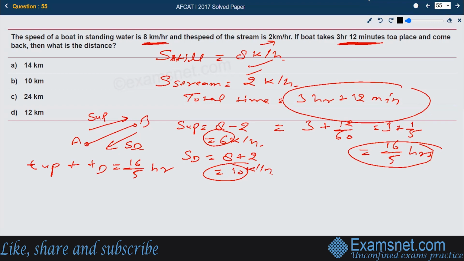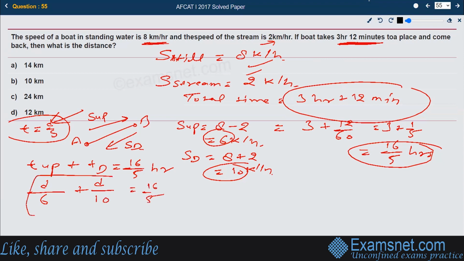Now time up. Obviously, time is equal to distance over speed, so we're going to use the same thing. Distance is unknown to us, that's what we are supposed to find out. Let the distance be d itself. So the time up will be d, distance, over the speed up. Speed up value is 6. So d by 6 plus time down, distance is again the same, divided by the speed downstream, that is 10, is equal to 16 by 5. So this is our equation.